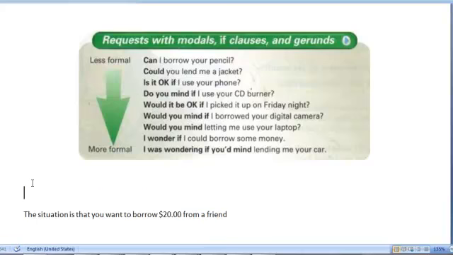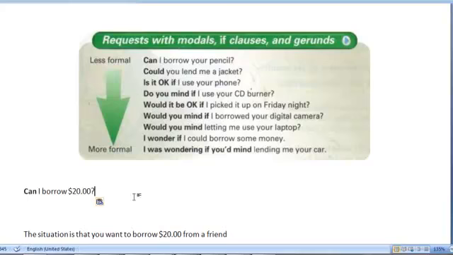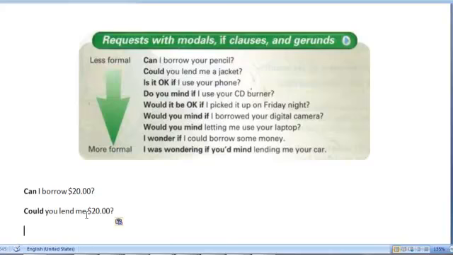So let's do the example. How are we going to do this? What's the less formal way of doing it? Well, you can say, "Can I borrow $20?" That's quite simple, right? The other way could be, "Could you lend me $20?" Right? Notice that I'm using the modal verbs, the words that are grayed out. That's what I'm using.